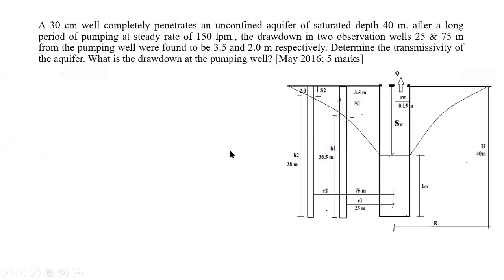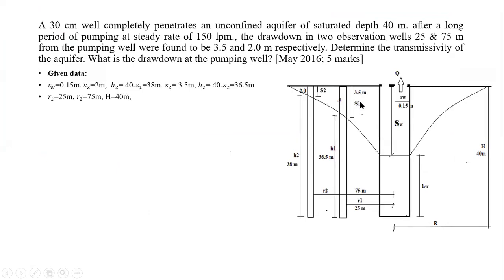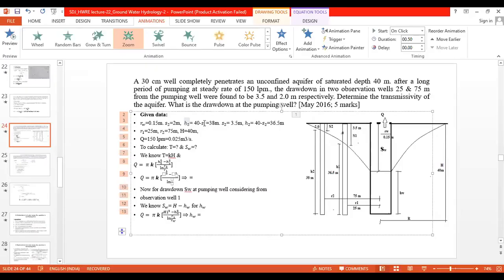Now we got the height h1 by subtracting the s1, that is 38 meters. Then s2 is 3... How does it come to be here? Yes, this is s2 and this is h2. H2 minus s2 will be there. Yes, that will be 38 meters.